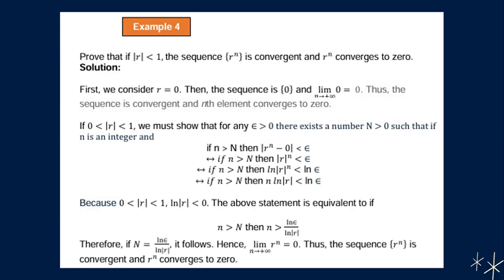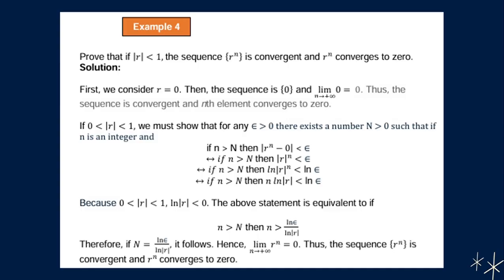If n is greater than N, then n times the ln of the absolute value of r is less than ln epsilon, because the absolute value of r is greater than 0 and less than 1, and so ln of the absolute value of r is less than 0. The above statement is equivalent to: if n is greater than N, then n is greater than ln epsilon all over ln of the absolute value of r.